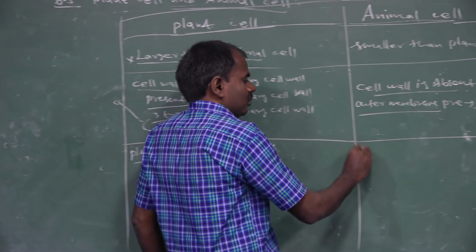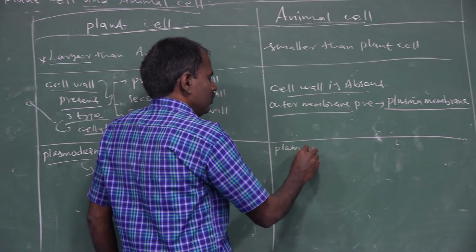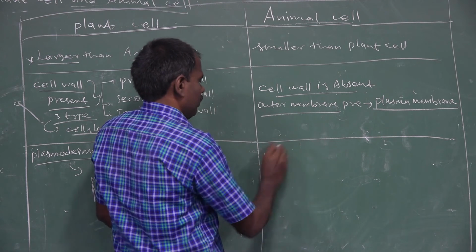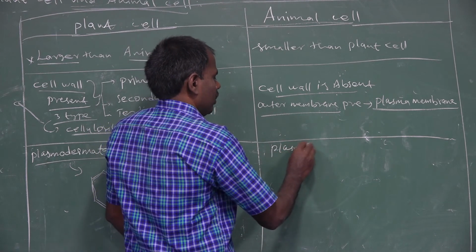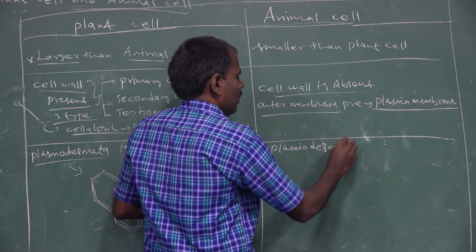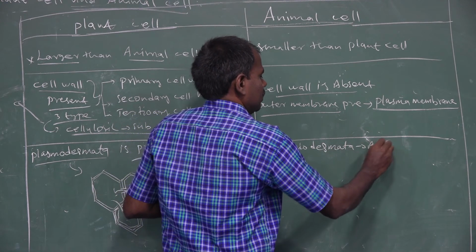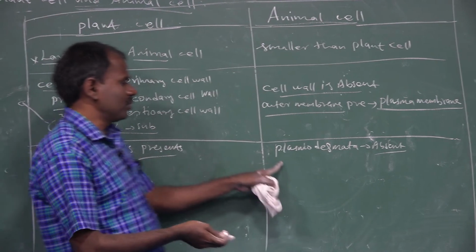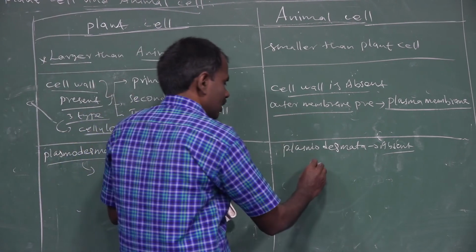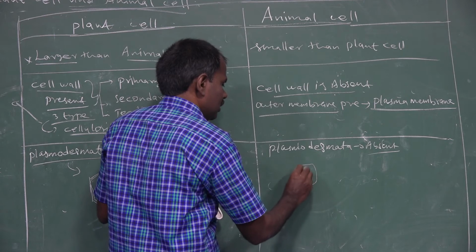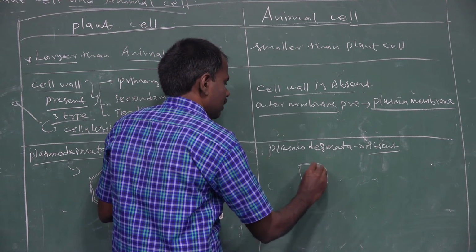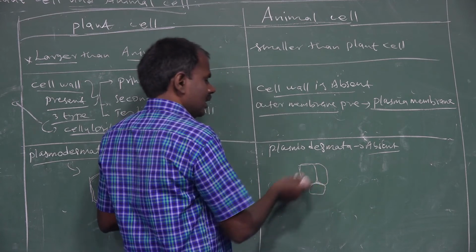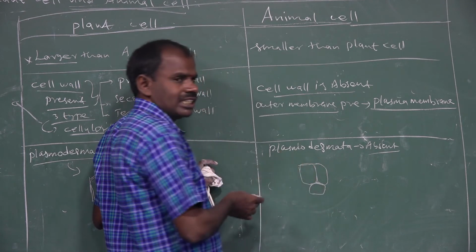But in animal cells, plasmodesmata are absent. So how can materials be exchanged from one animal cell to another? These animal cells are surrounded only by the cell membrane.